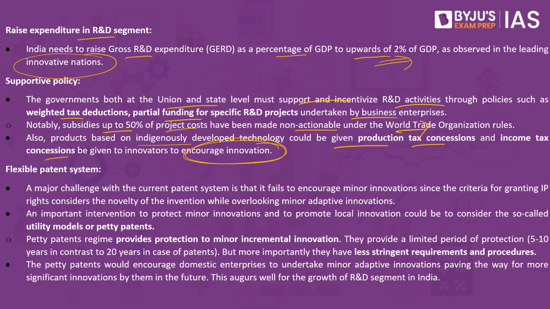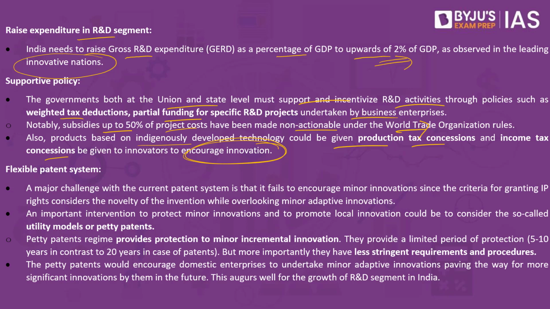So what the author is asking is for the government to come up with supportive initiatives. So these supportive initiatives should basically focus on government giving some subsidies, giving them tax holidays, giving them other partial funding programs, so that these people will ultimately be motivated to invest more in this particular sector. As of now, we did discuss that the private sector is not investing much in the R&D sector. So in order to encourage them, nudge them to invest more in R&D, the government will have to provide some supportive policies, that is through subsidies, through incentives and other programs. That is the second method.